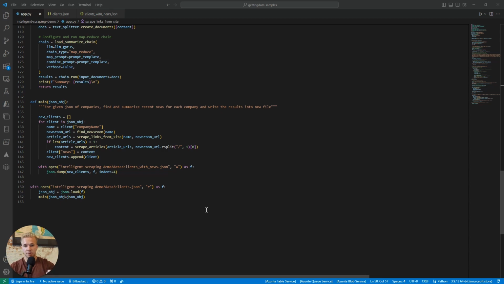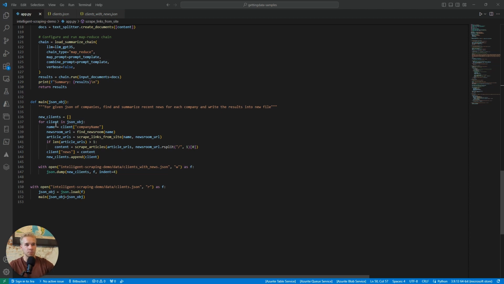And after we find that URL, the next thing we want to do is find all the links on that web page that potentially lead to some articles that are interesting to us. And we'll also narrow down that large list of every single link that you can find on a web page to just contain a couple of most interesting looking articles. And we'll use AI to do that curation of the list. And then finally, once we have this smaller list of article links, then we can just scrape each of those and create summaries from each article, again using AI. And then we can just add all those summaries into our client object. So let's look at each of these functions in a bit more detail.